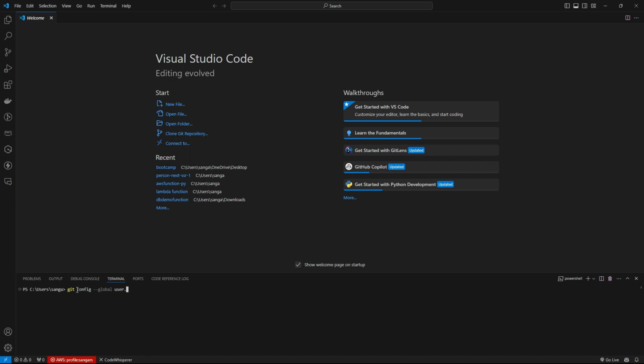global name, and after the space you can put your name, git name. I'm going to put mine. Now after that, global user email.